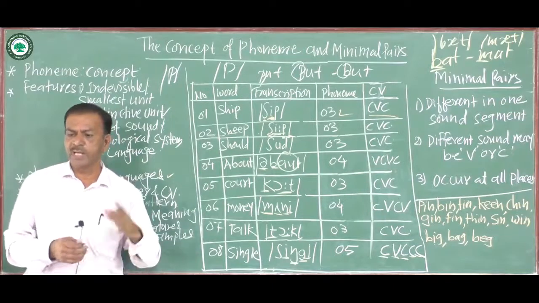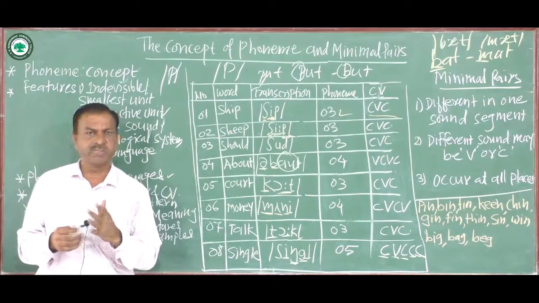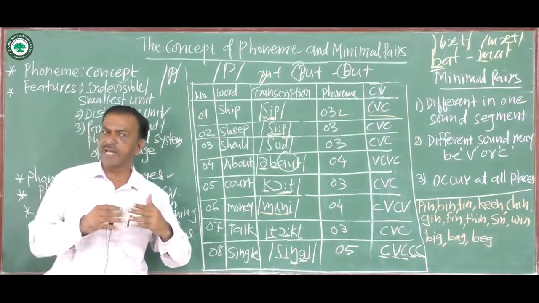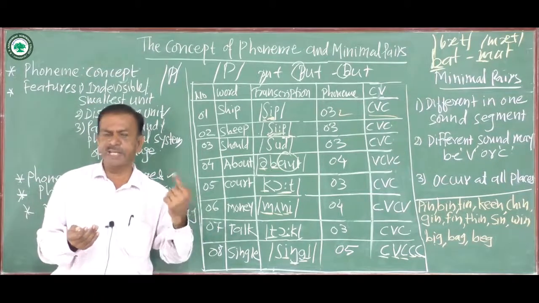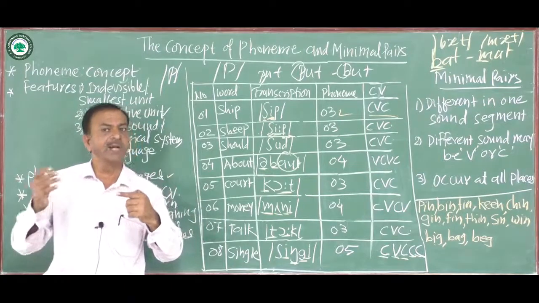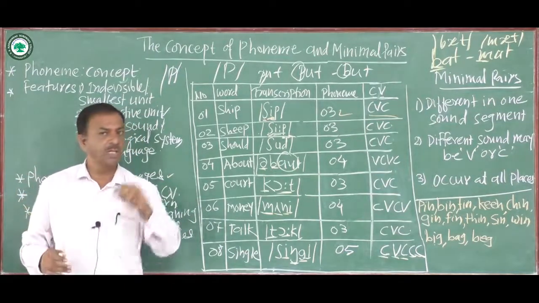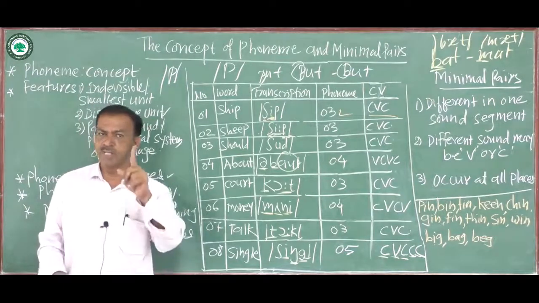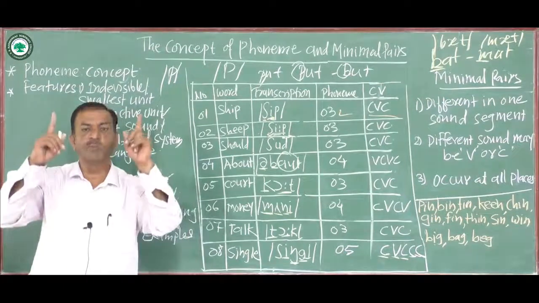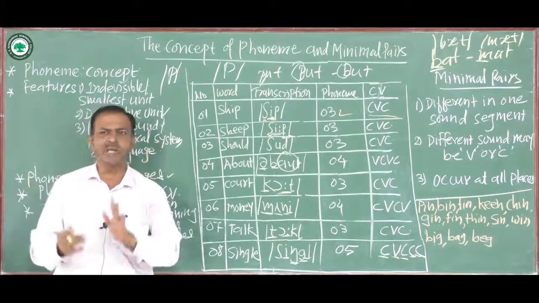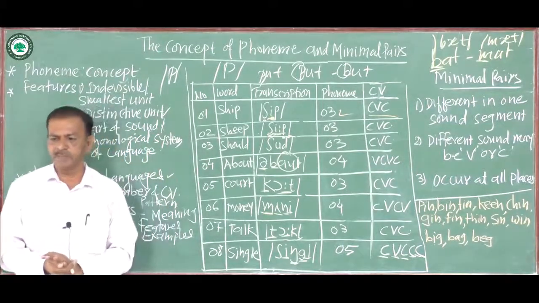Or ten and pen: they are not called a minimal pair because the words differ by more than one sound. The difference is of 2 phonemes. So please remember that there should be a difference in one phoneme only, one sound only. Then it is known as a minimal pair.